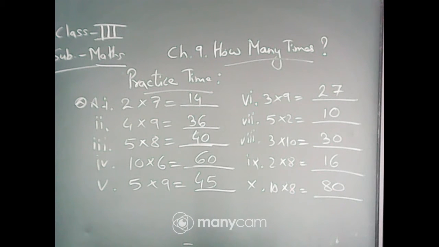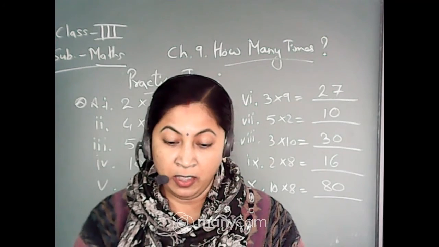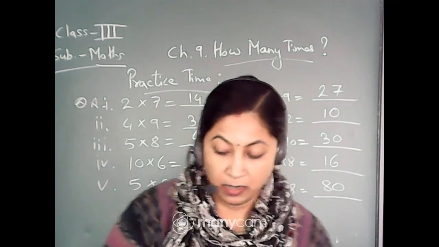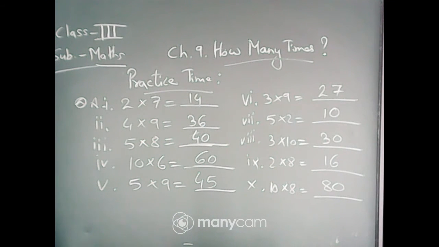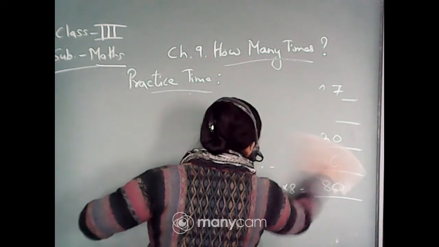Okay, so these are very simple multiplication you have written in the book, or rather you can say these all are the multiplication tables. I think you all have completed in the book. Now come to question number B. Look at the pattern and complete them. Now you have to complete the pattern.